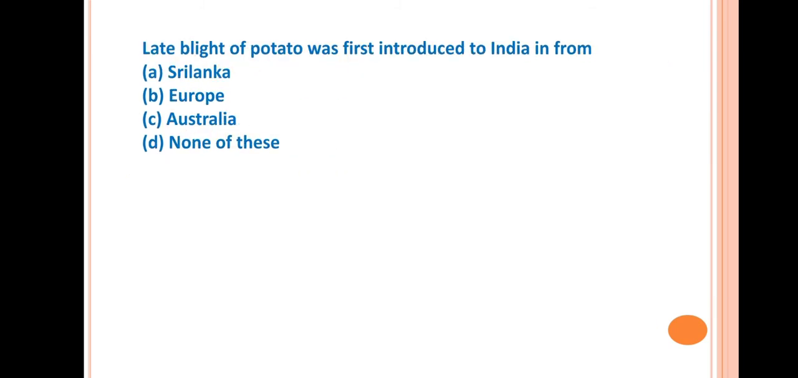Next question: late blight of potato was first introduced to India from? So answer is B, Europe. Late blight was first introduced into India from Europe.